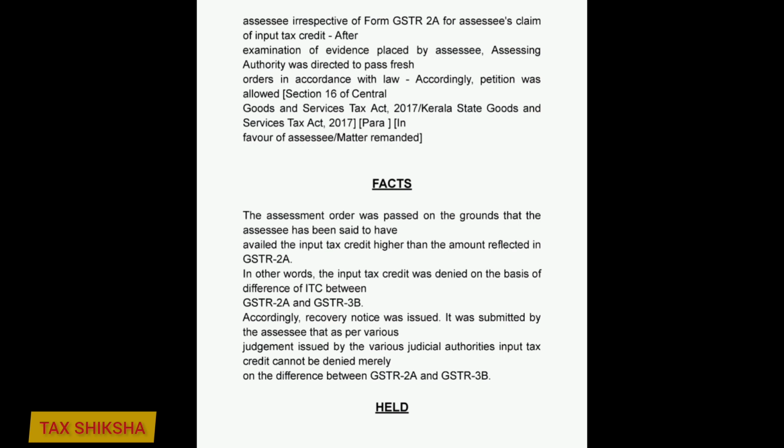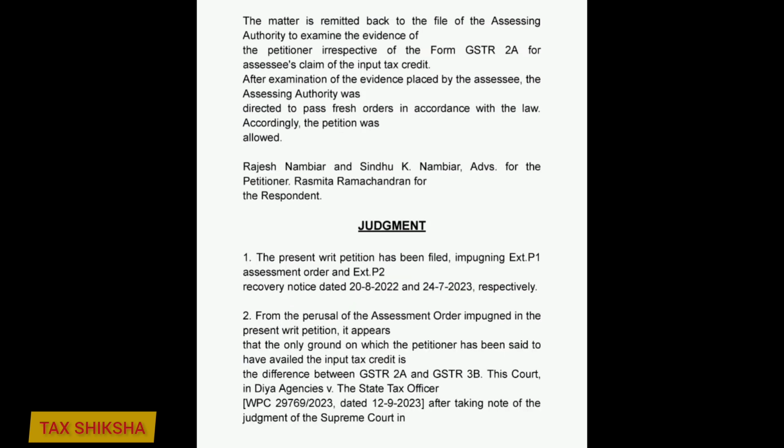It was submitted by the assessee that as per various judgments issued by the various judicial authorities, input tax credit cannot be denied merely on the difference between GSTR2A and GSTR3B. Held, the matter is remitted back to the file of the assessing authority to examine the evidence of the petitioner irrespective of the form GSTR2A for assessee's claim of the input tax credit.